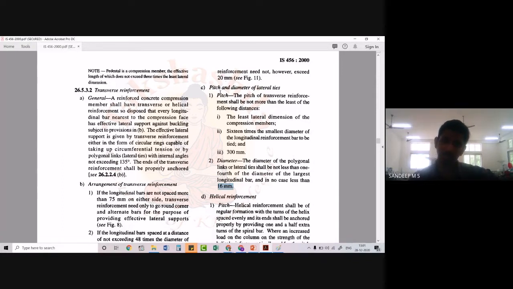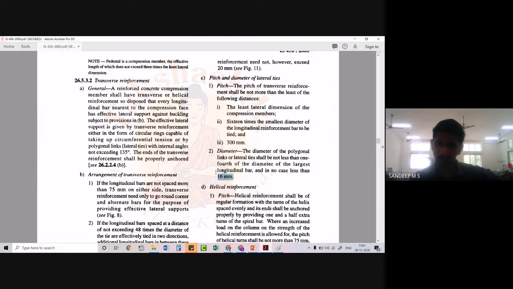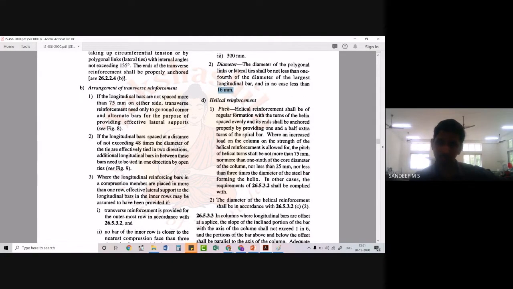Okay, so these are the conditions regarding the pitch and diameter of your ties. And regarding helical reinforcement also, they have provided some clauses. Anyway, while doing the problem, we will come back to this clause. This thing is actually somewhat slightly confusing. Anyway, we will discuss that in detail, so at that time, I will come back to this clause on helical reinforcement. Okay, so any doubts till now?